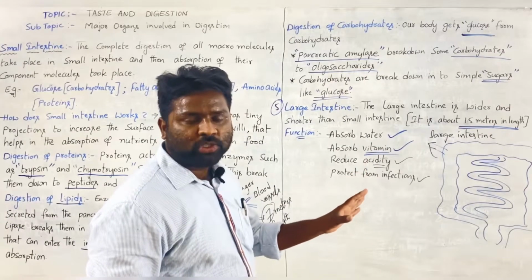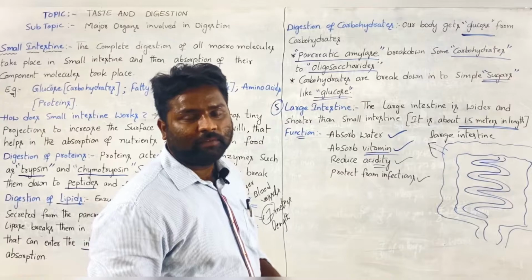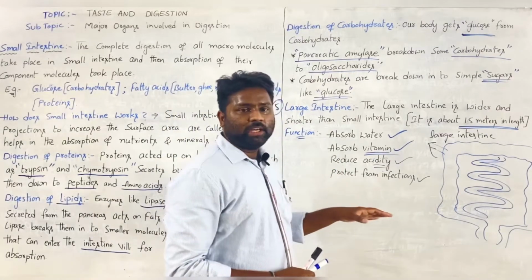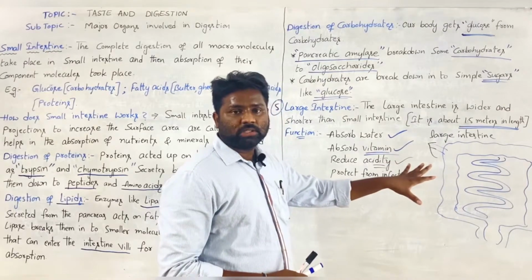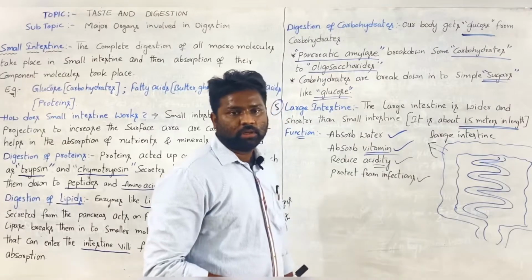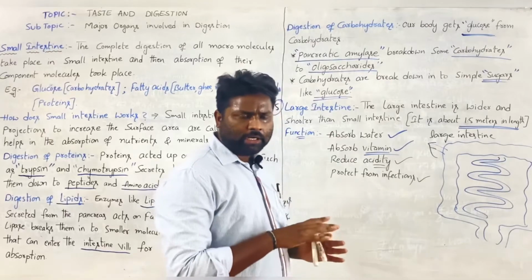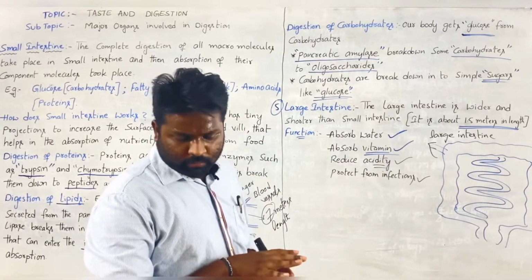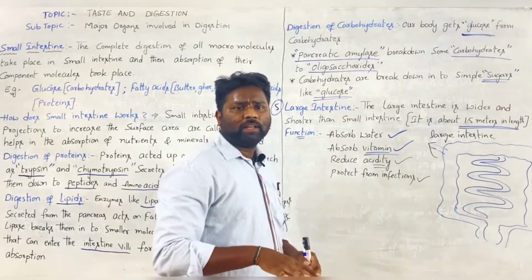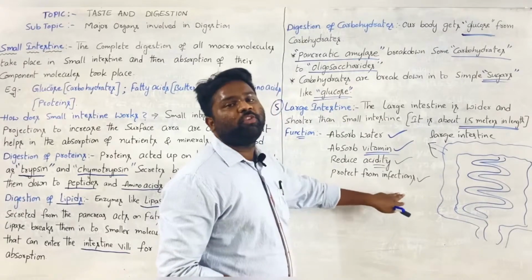In that dry portion waste material is there, which contains bacteria. It will affect the digestive process, otherwise our human body, in the form of infections. Likewise the large intestine sends out this dry portion from the body, that is waste material, and protects from the infections.